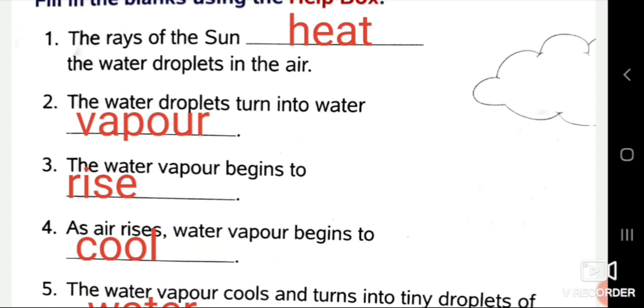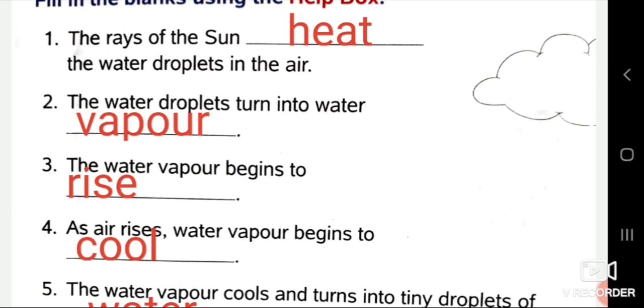Next, the water droplets turn into water vapor. Write down vapor. Spelling of vapor is V-A-P-O-U-R. Students, you must have seen that when your mother boils water or prepares tea, when it gets boiled, what happens? Tiny droplets turn into water vapor. You see little vapors coming from the boiled water. Okay?